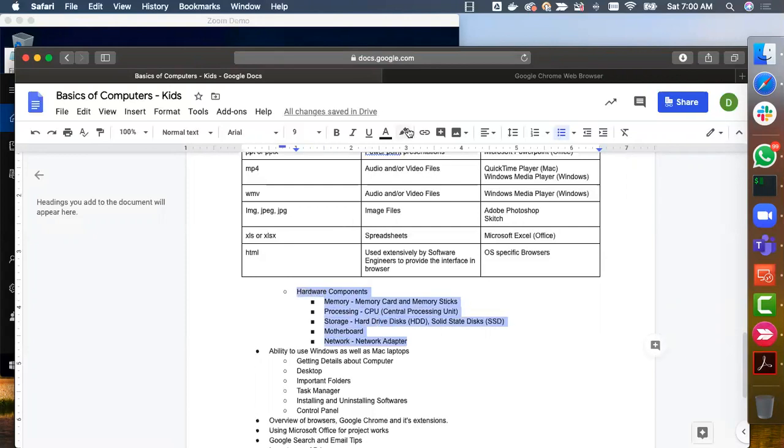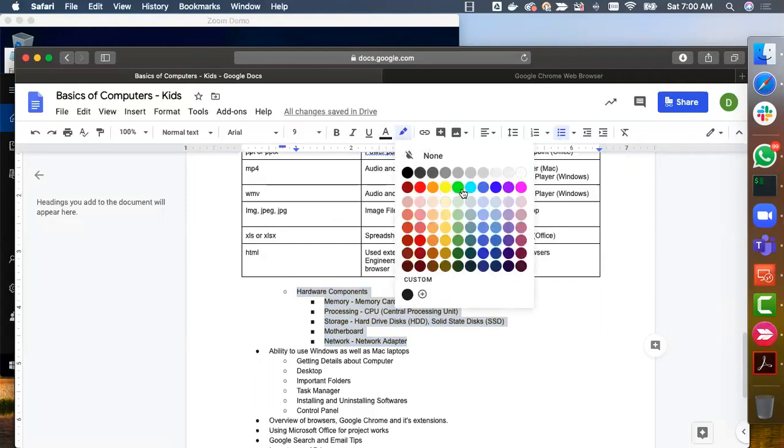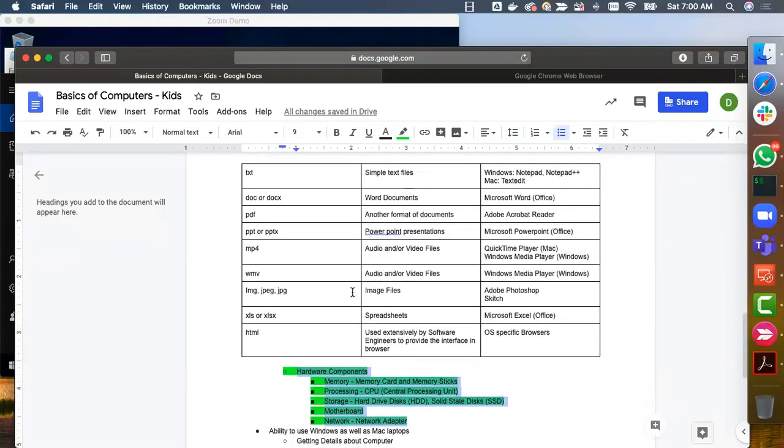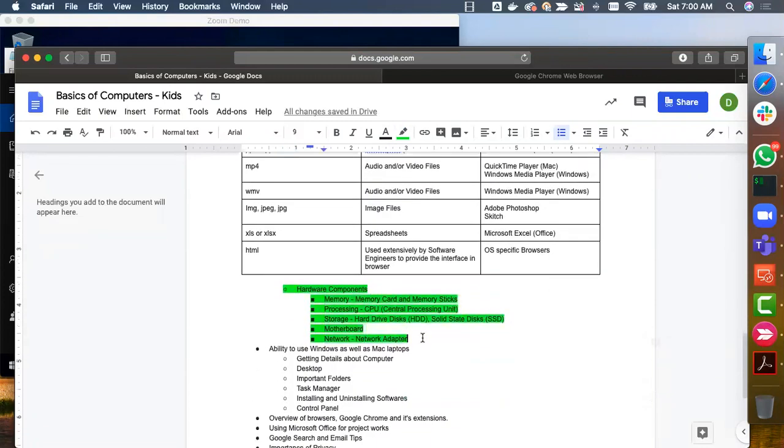Let me highlight this, because this is also covered, so that we have a reference before we start the next session. Now let me conclude this session by going back to the three fishes story, and why I have asked you to hear that story. I will be using that as a use case, and I will teach you when we get into Microsoft Office and Google Docs. And I will also tell you to listen to more stories from your parents, and I will give you exercises.